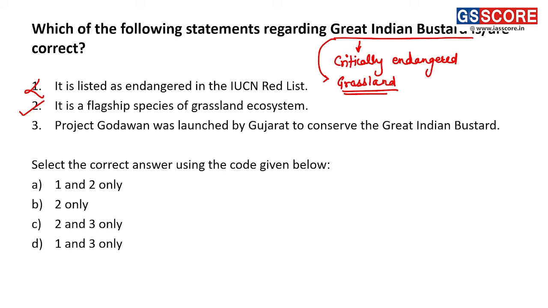Third, Project Godawan was launched by Gujarat to conserve the Great Indian Bustard. So this statement is an incorrect statement because Project Godawan was launched by the state of Rajasthan. Right, it is launched by the state of Rajasthan and it was launched in year 2013 to conserve the Great Indian Bustard. Right, so it is not the initiative of Gujarat. So third statement is also incorrect. So only second statement is correct and that's why our answer is B, 2 only.